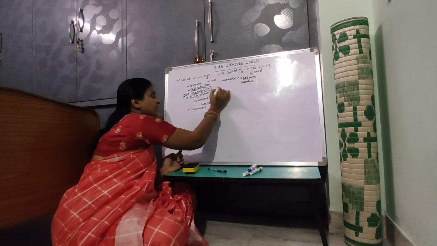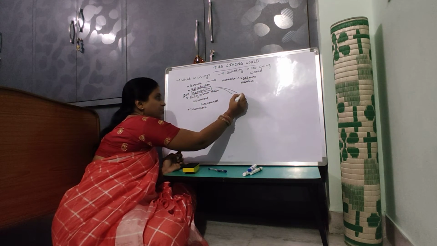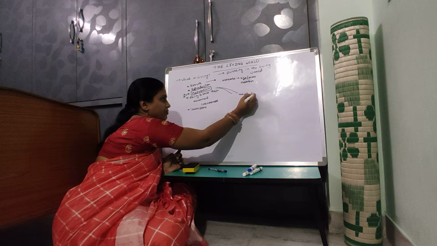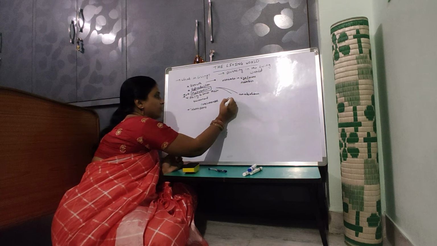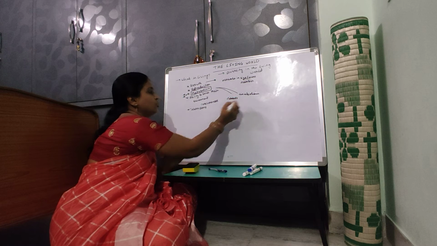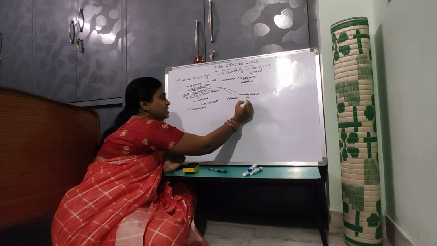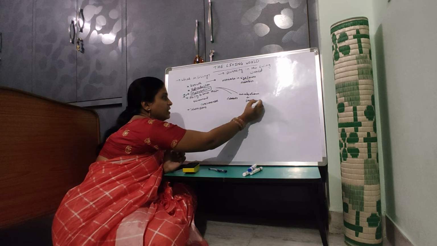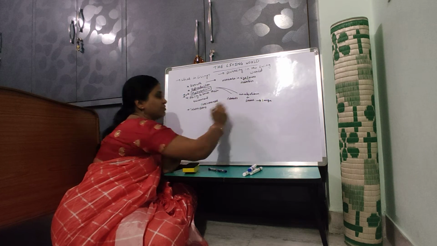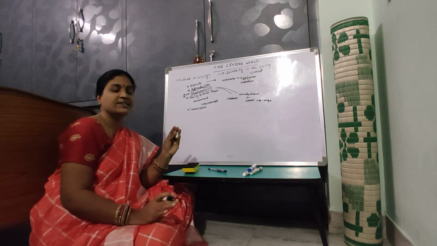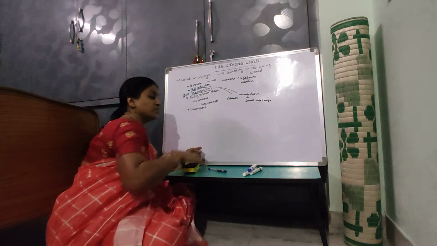This metabolism can be divided into two types, anabolism and catabolism. Like I told you, anabolism means from small molecules the large molecules are formed. A very good example is photosynthesis.